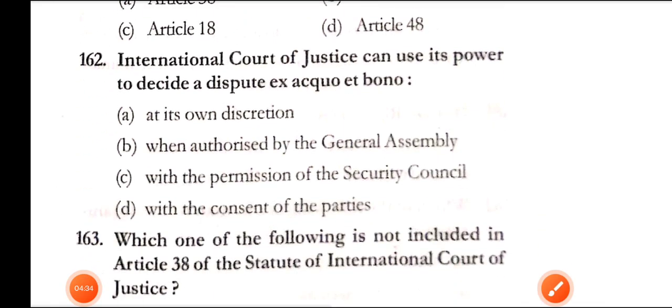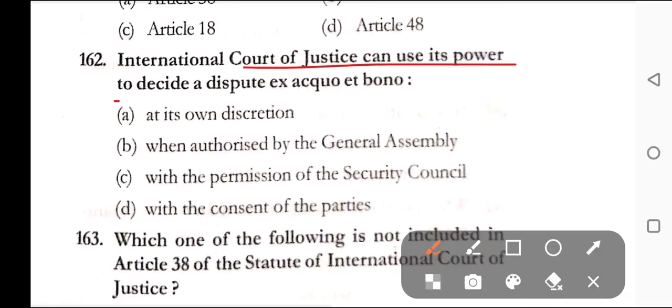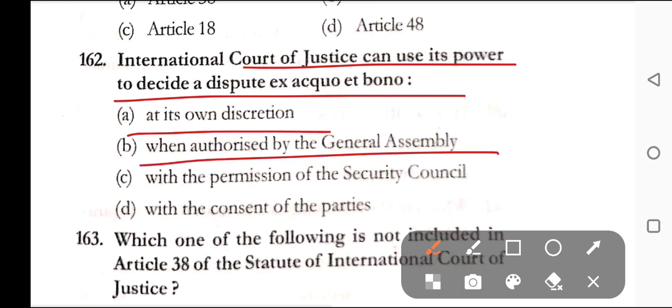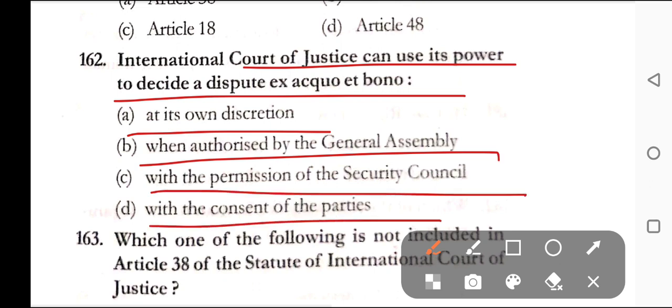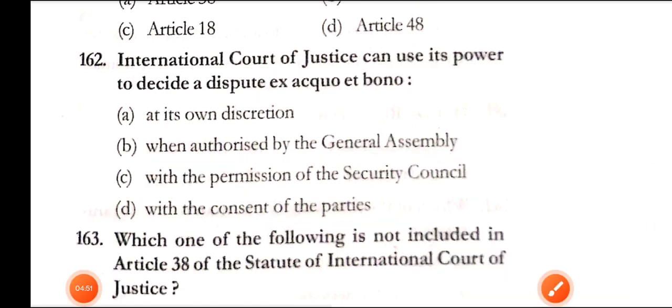Question number 162. The International Court of Justice can use its power to decide a dispute ex aequo et bono. Option A, at its own discretion. Option B, when authorized by the General Assembly. Option C, with the permission of the Security Council. And option D, with the consent of the parties. Here, the correct answer is option D, that is with the consent of the parties.